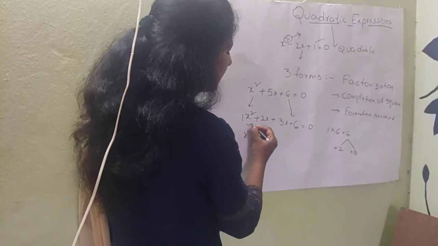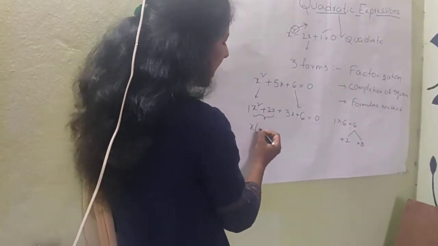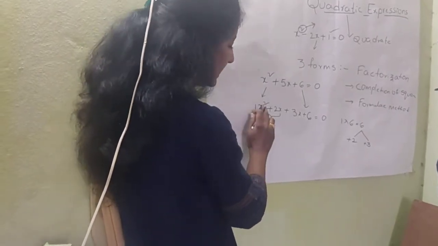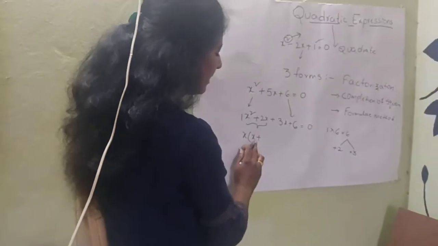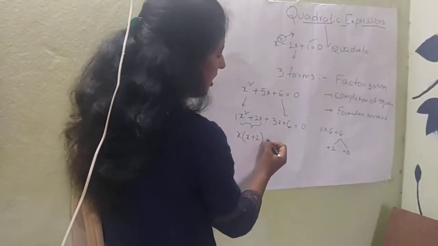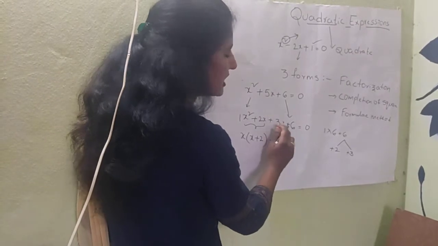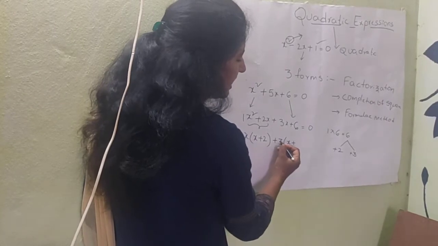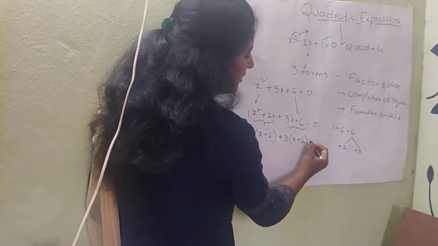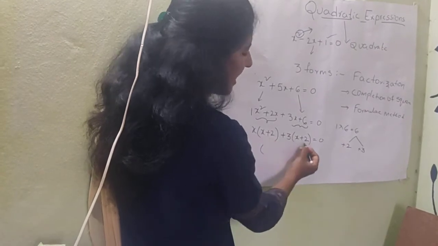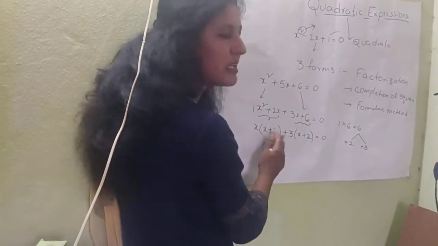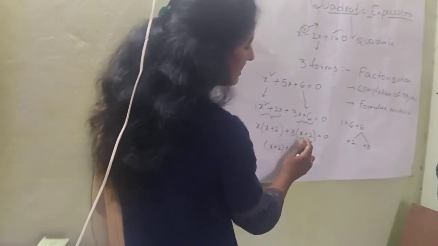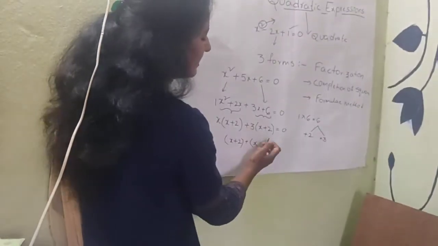Then for these terms we take the factors. From x square we take x, and here 2 remains. After that, from 3x and 6 we take 3, leaving x and 2. So the common factor is x plus 2. Taking x plus 2 common, x remains in the first term, and in the other expression 3 remains.